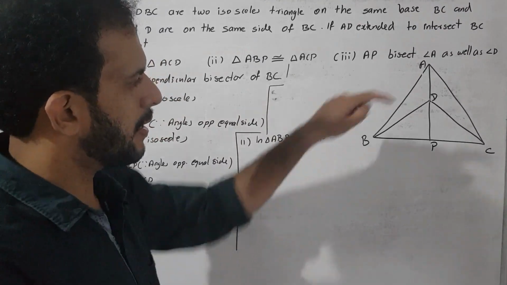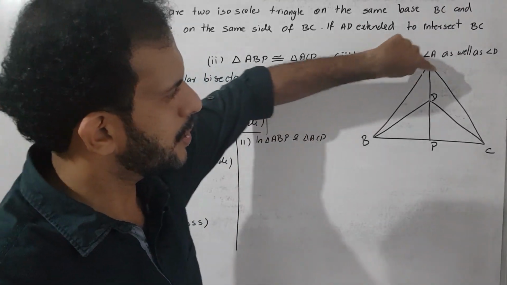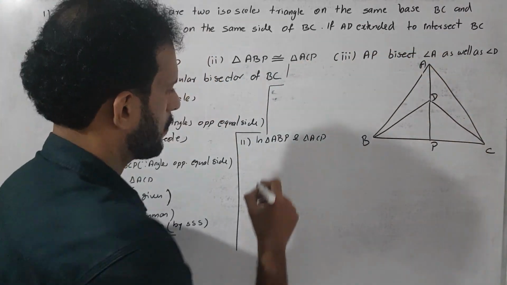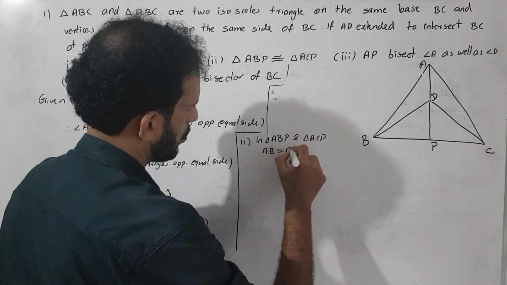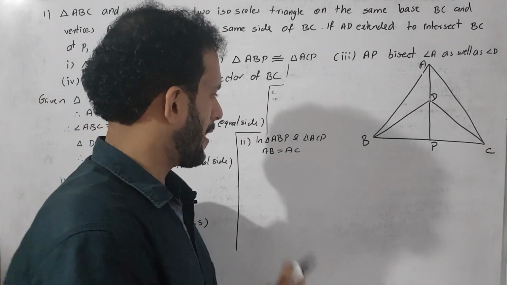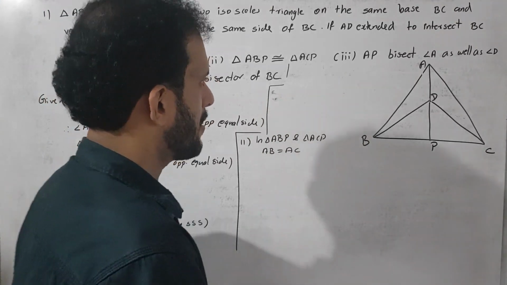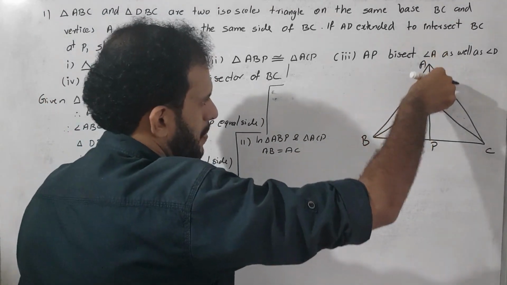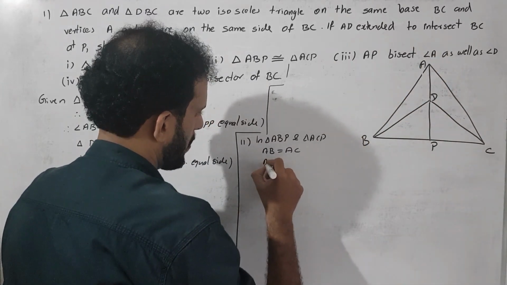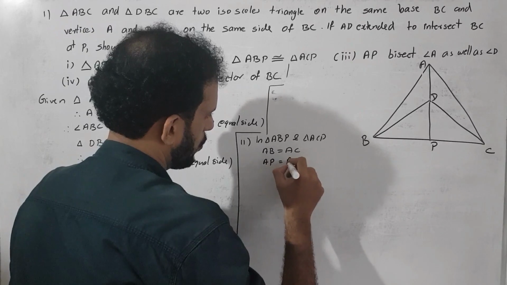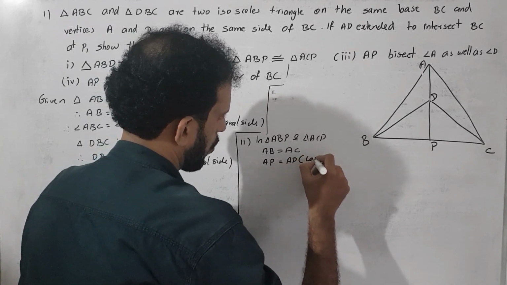It is very clear, AB is equal to AC. And we know AP is a common side, correct? Then AP is equal to AP. What is the reason? Common.